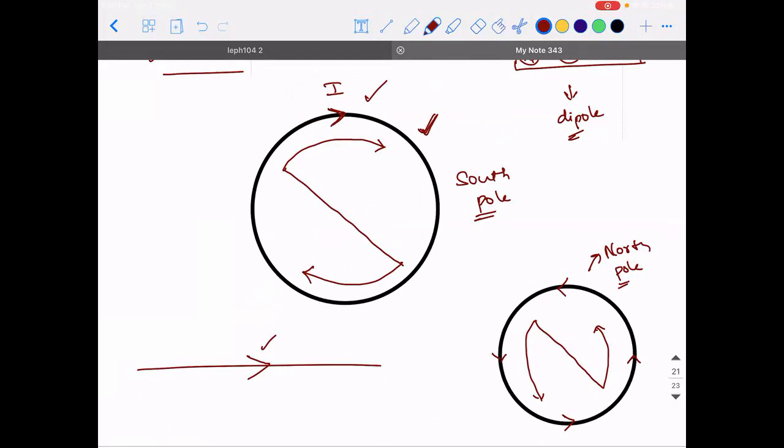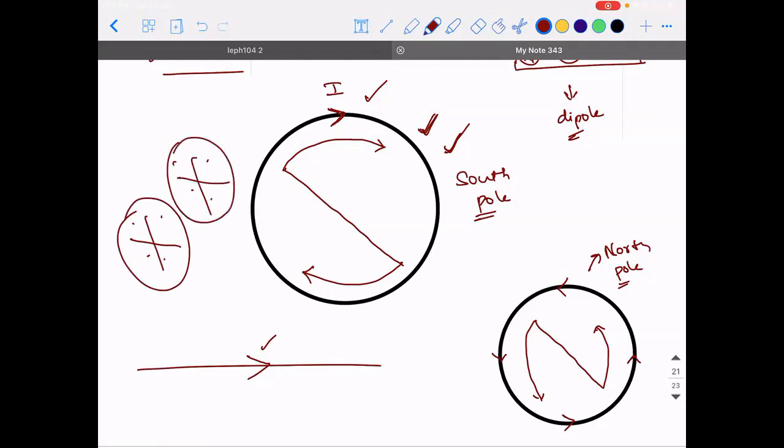So what I'm trying to say here is, within the same coil, if you see the coil from the direction in which the current is clockwise, you're actually looking at the south pole of that coil. Because any current carrying coil will act like a magnet. That's what the whole chapter says. Current is there, it is going to have a magnetic field, right? So if the same coil is looked at from the back side, where the current is anti-clockwise, then you're actually looking at the north pole. And this is a very, very important conclusion for us to understand things better. It will completely give us a different perspective with respect to current carrying coils.